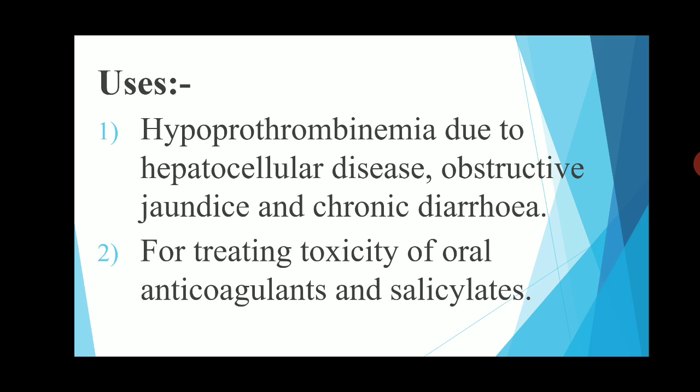This condition, the tendency to prolonged bleeding of blood from the body, is called hypoprothrombinemia, meaning deficiency of prothrombin, coagulant factor 2. It occurs due to hepatocellular disease, because prothrombin is biosynthesized in the liver, and so hepatocellular disease produces hypoprothrombinemia. Obstructive jaundice and chronic diarrhea are also treated by vitamin K.